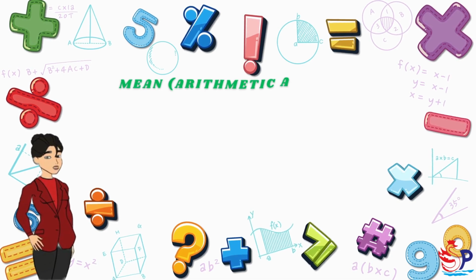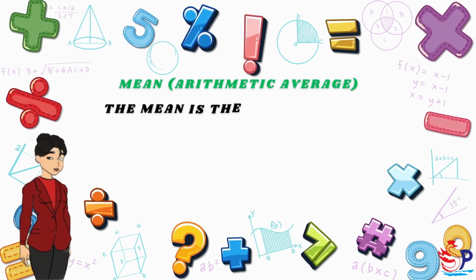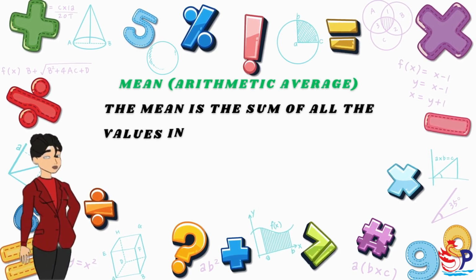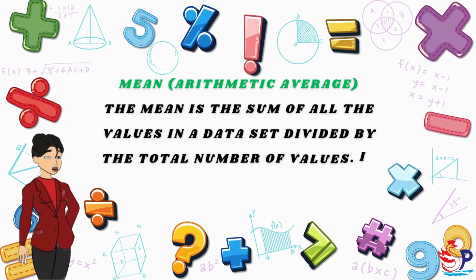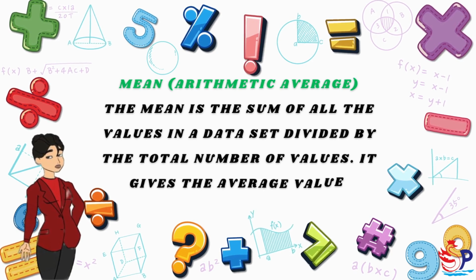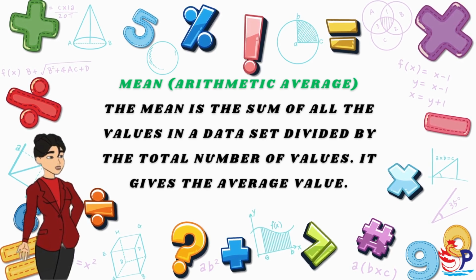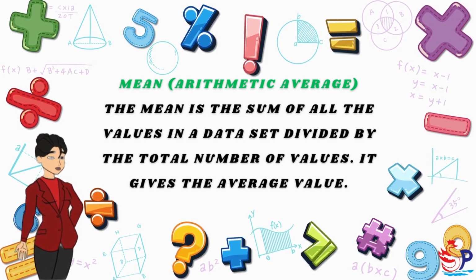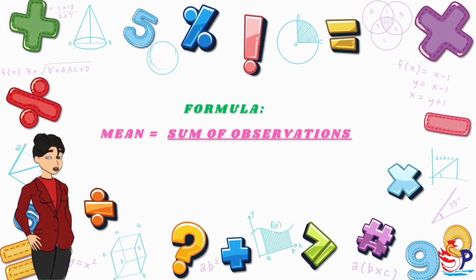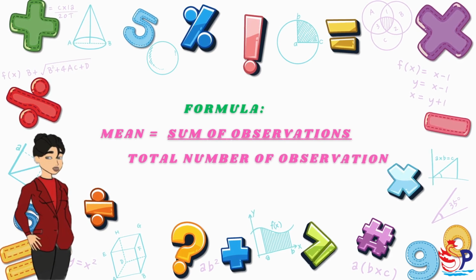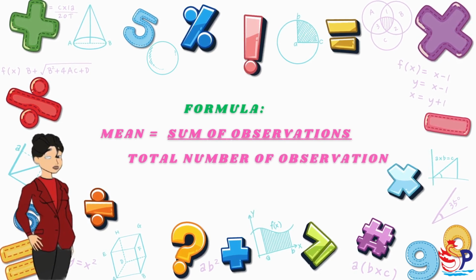Mean, arithmetic average. The mean is the sum of all the values in a data set divided by the total number of values. It gives the average value. Formula. Mean is equal to sum of observations divided by total number of observations.